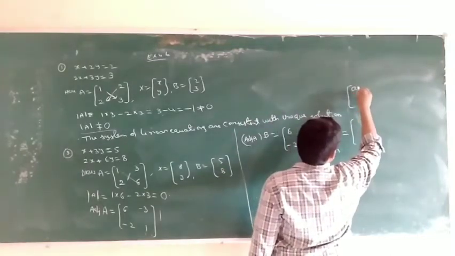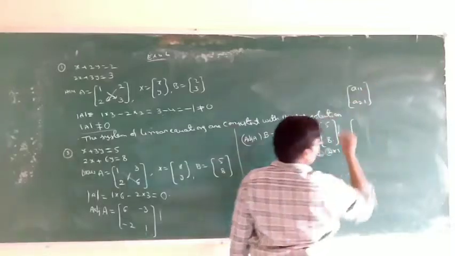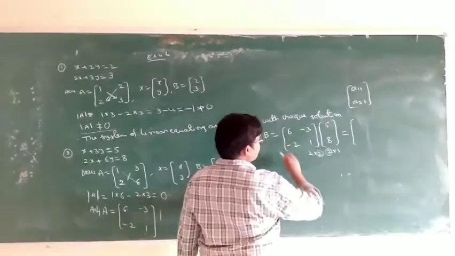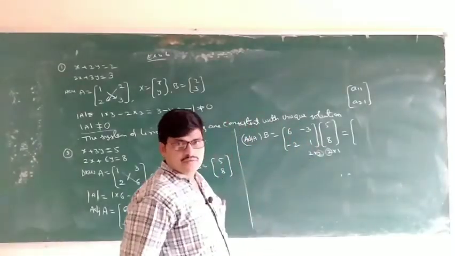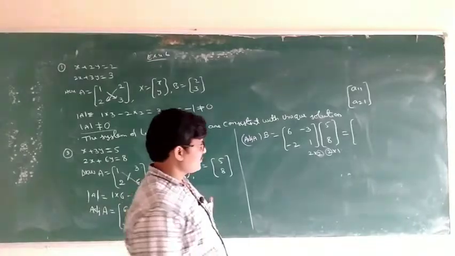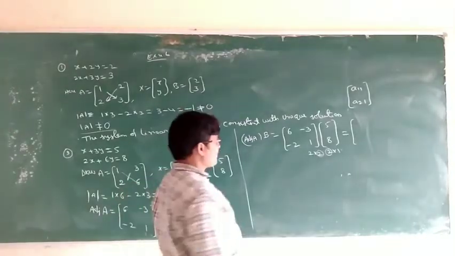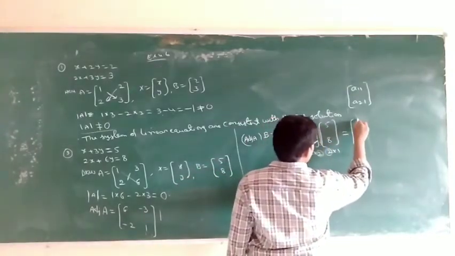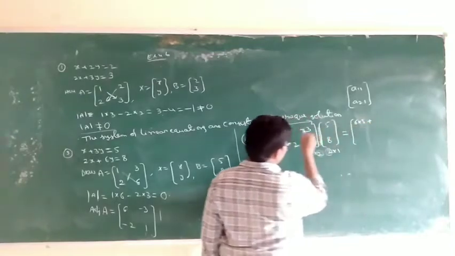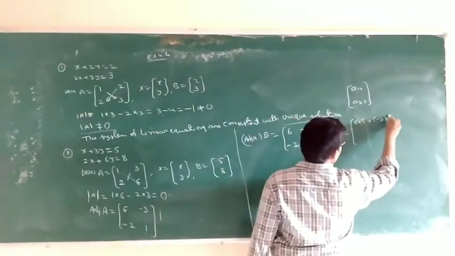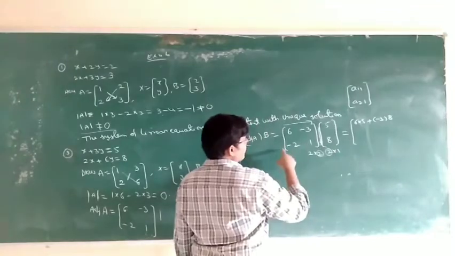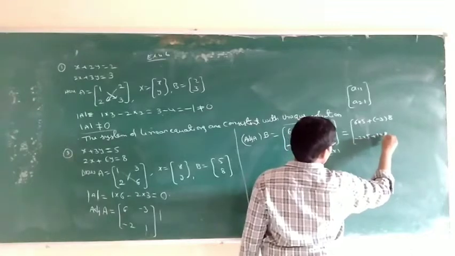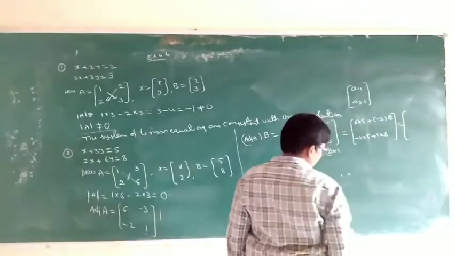So the entries are A11 and A21. A11 means first row, first column. Rows are always taken from the first matrix, and columns only from the second matrix. So 6 into 5 plus minus 3 into 8. Next, second row, first column: minus 2 into 5 plus 1 into 8.